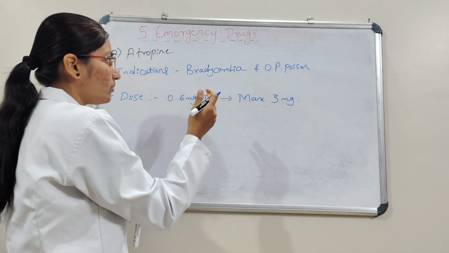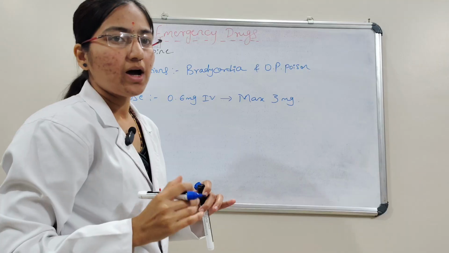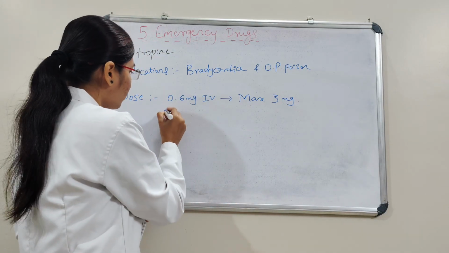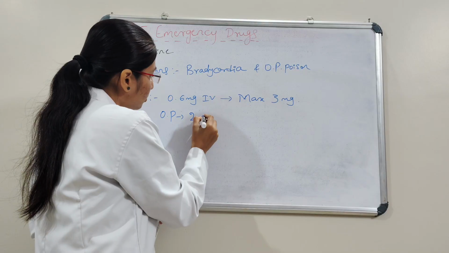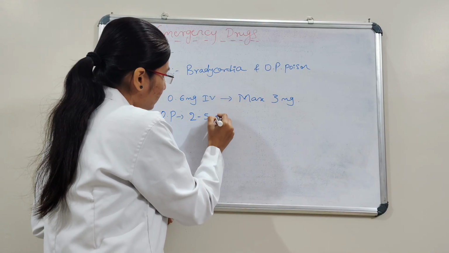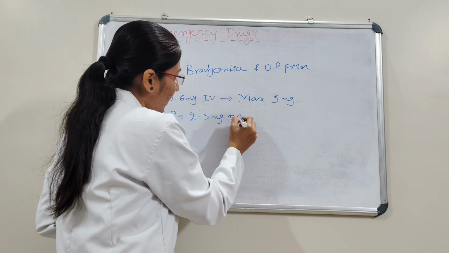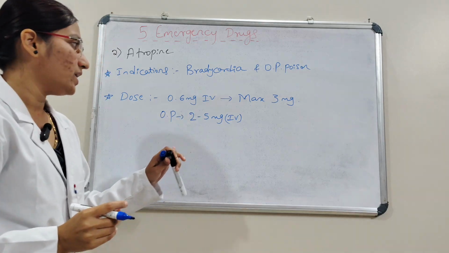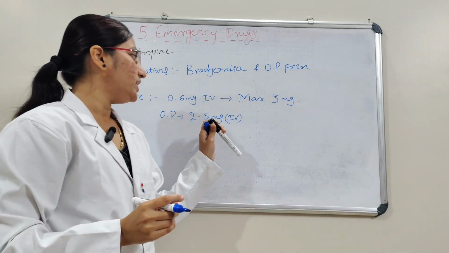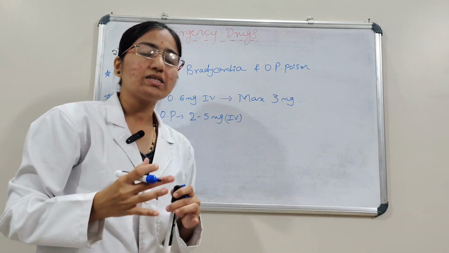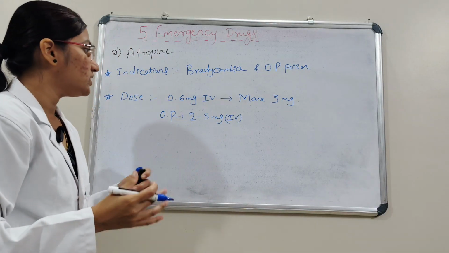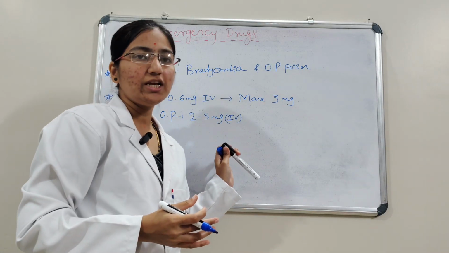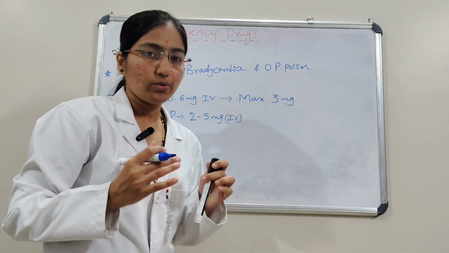In OP poison, around 2 to 5 mg IV as a bolus we can give, and we need to repeat this drug till the secretions dry up. In OP poison, we need to use this drug in more quantity.